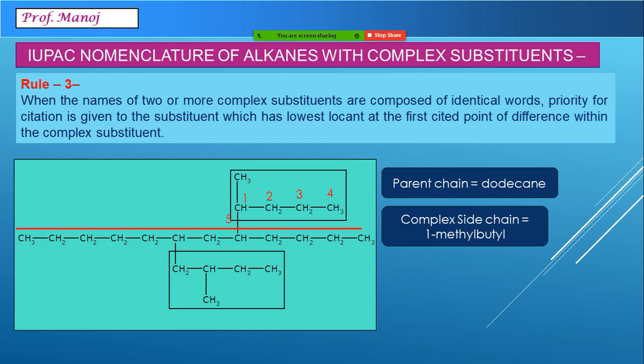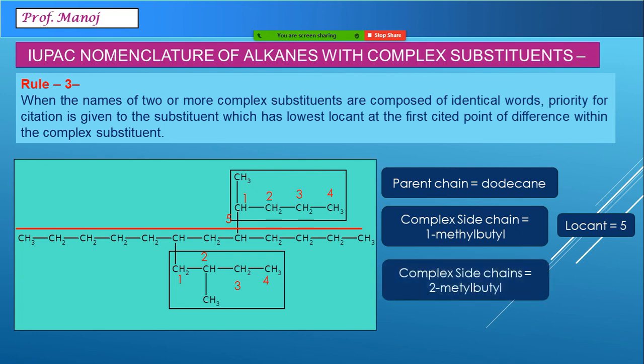Another one below is, by the way, on the fifth carbon, so the locant is fifth. Another side chain below is 1, 2, 3, 4 and the name would be 2-methylbutyl. The locant seems to be seventh. Now comes a tie. You can see the names of both of them are similar: methylbutyl, methylbutyl.